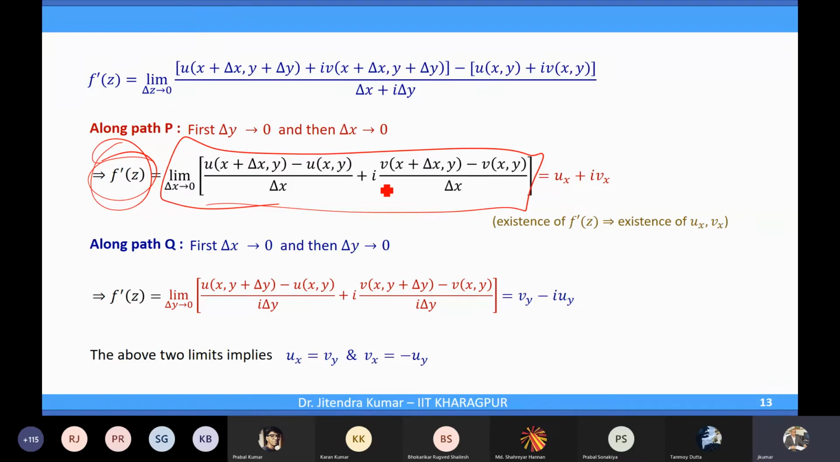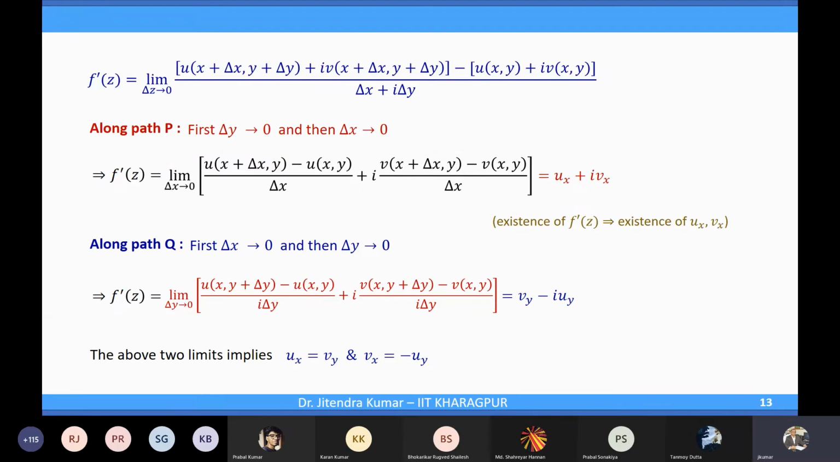Then you have the real and the complex part, so each separately must exist, correct? Since they're different, one is having iota and the other is the real term. Shouldn't this imply that they are separately differentiable also? That's what we have written. Yes, ux and vx should be separately differentiable. Otherwise, this limit will not exist. If one of them does not exist, then f prime z will not exist.